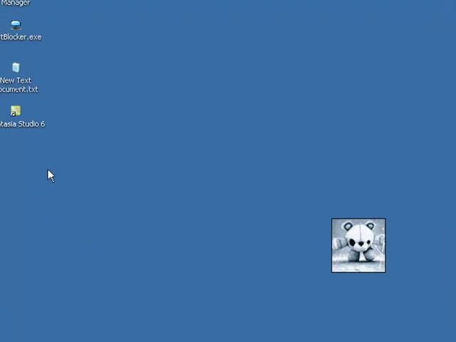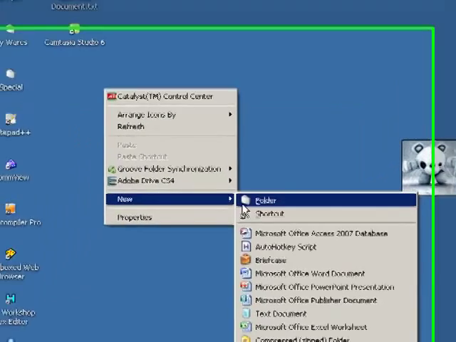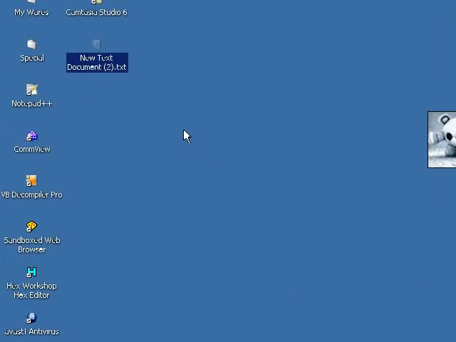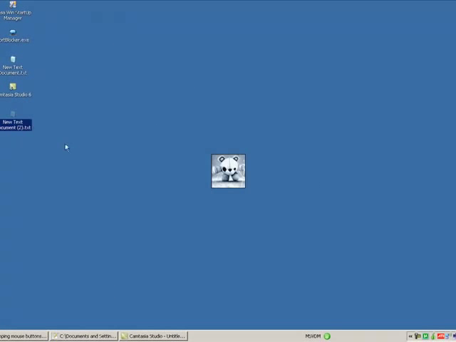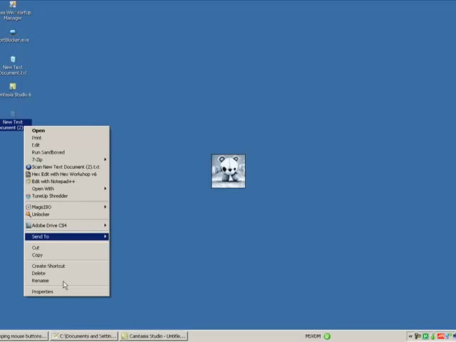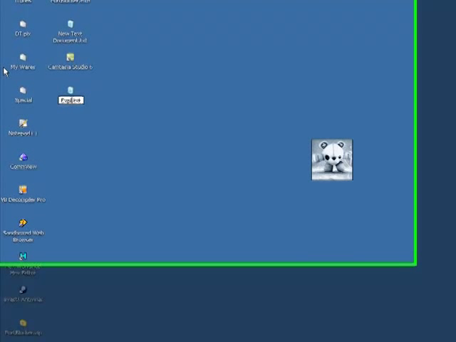Okay, we're going to make a new text document, so go to new text document. Name it whatever you like. Rename. I'm going to name this one Explicoit.